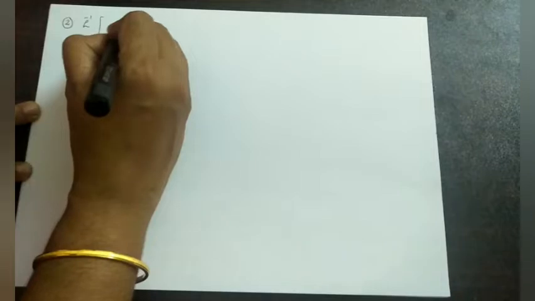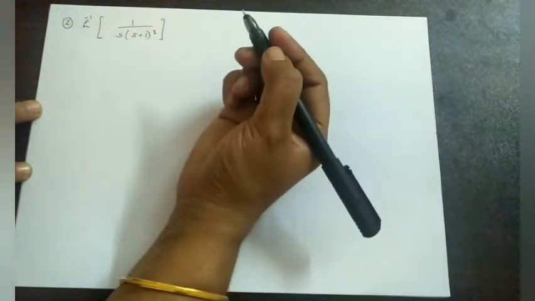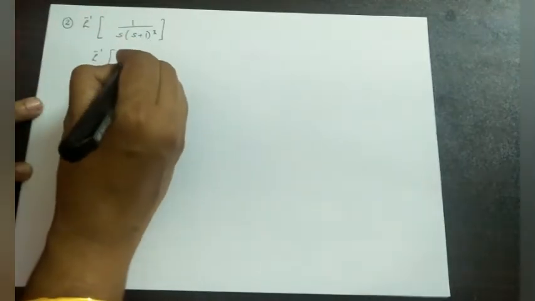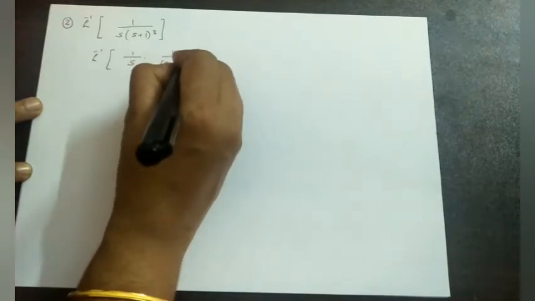Our next question is, we want to find out Laplace inverse of 1 by s into s plus 1 the whole cube. For that, consider Laplace inverse of separately 1 by s into 1 by s plus 1 the whole cube.